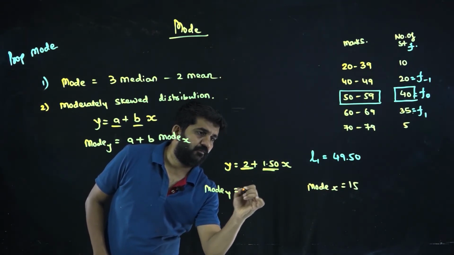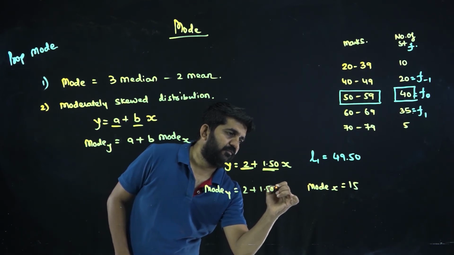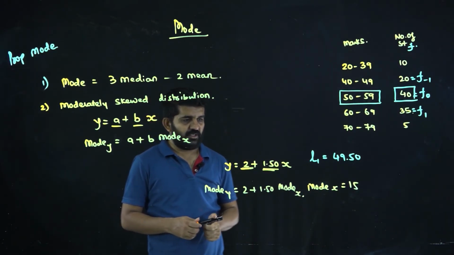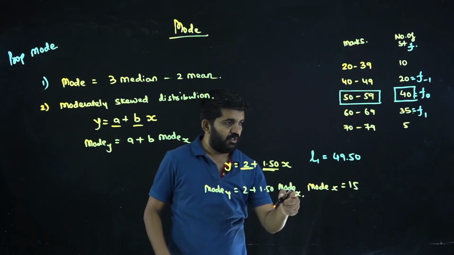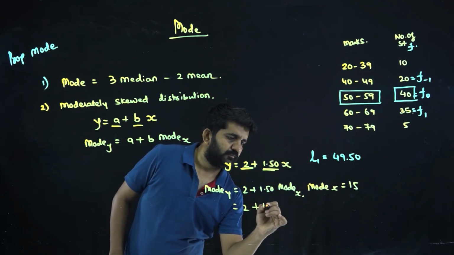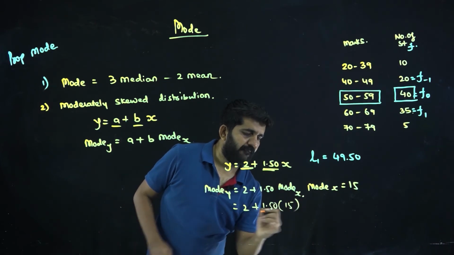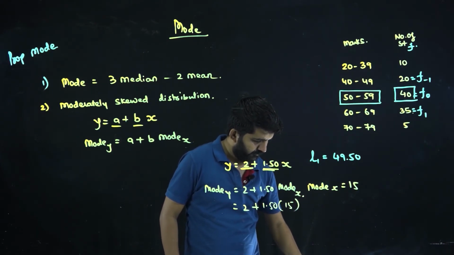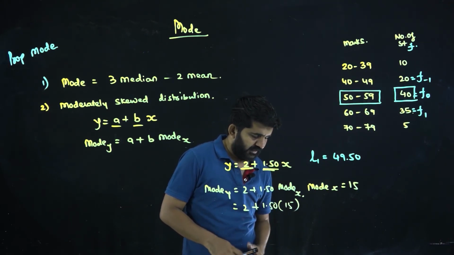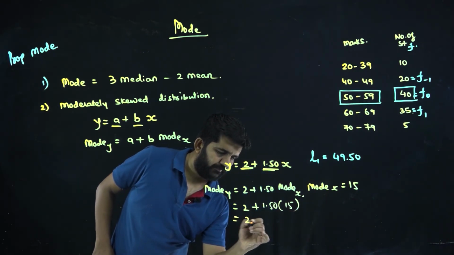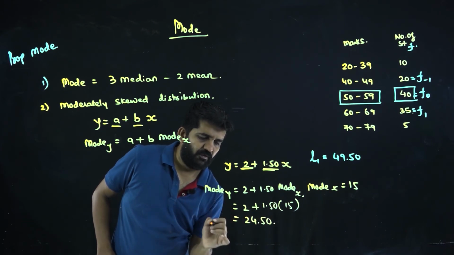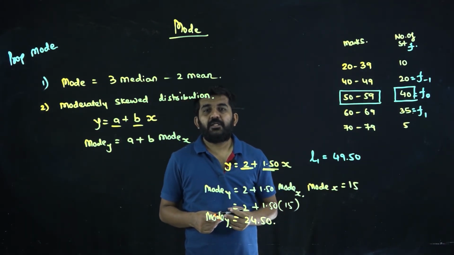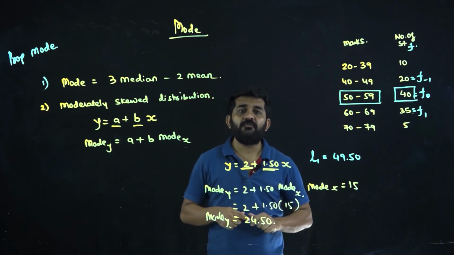Mode of y will be equal to 2 plus 1.50 mode of x. This is how they are related. Is it alright? And even the mode will be related. Mode of x we know, so it is 15 into 1.5 plus 2. That is nothing but 24.5 will be nothing but mode of y. This was a problem solution of mode.